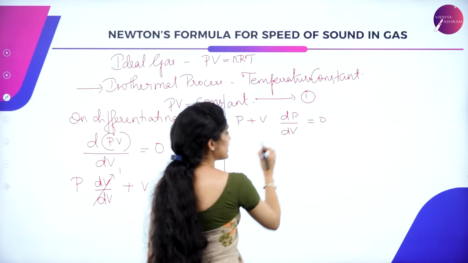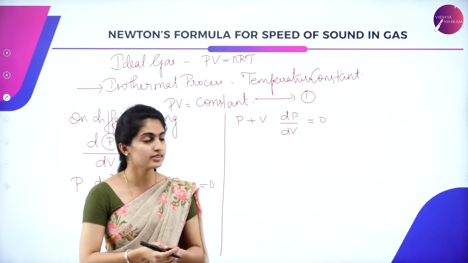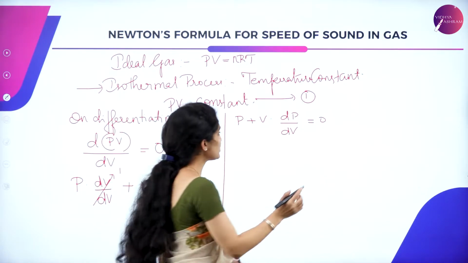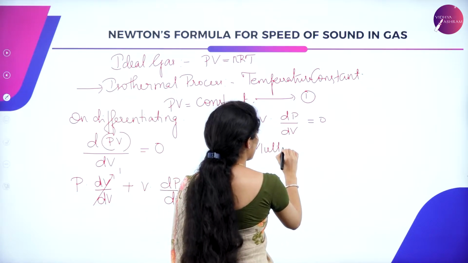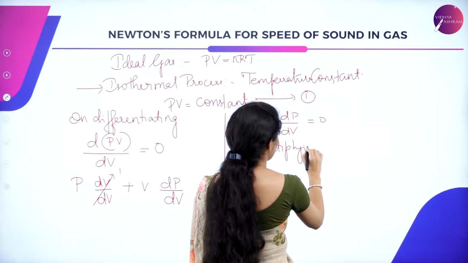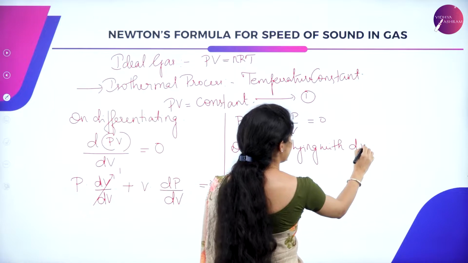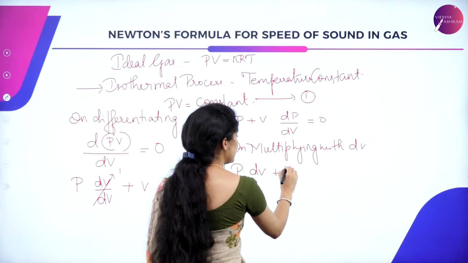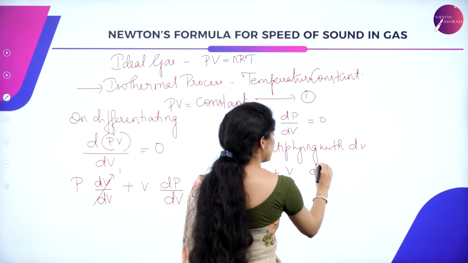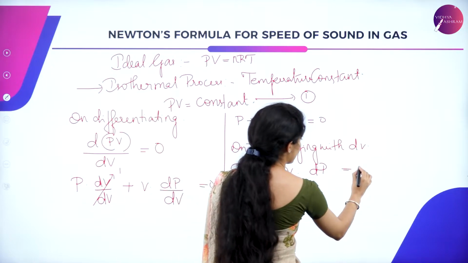Now to cancel dV, I will have to multiply the whole equation by dV. So on multiplying with dV, the above equation becomes P into dV plus V into dP, because dV and dV get cancelled. So we have this equal to 0.